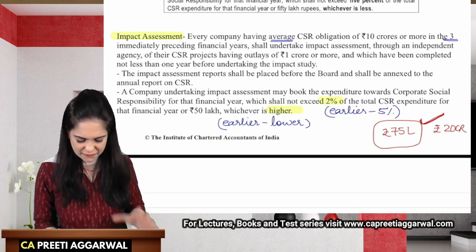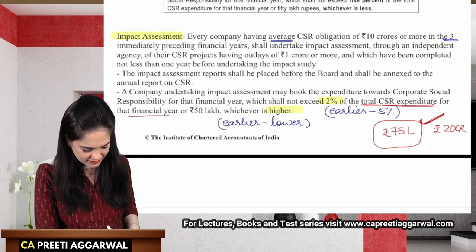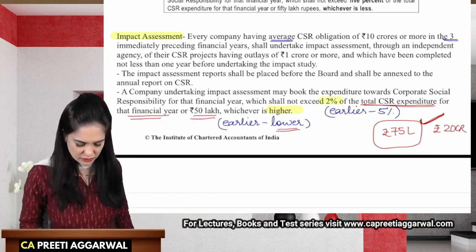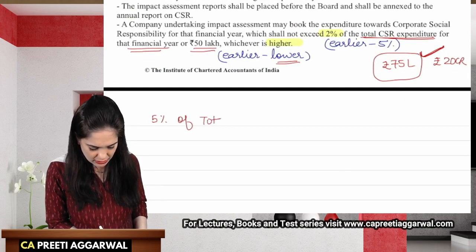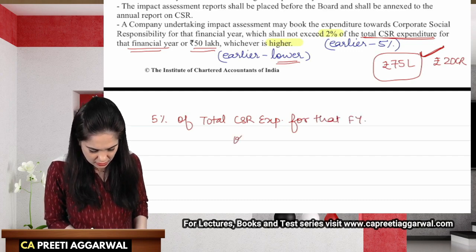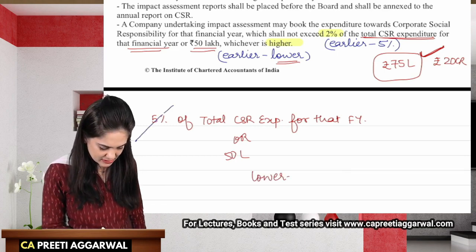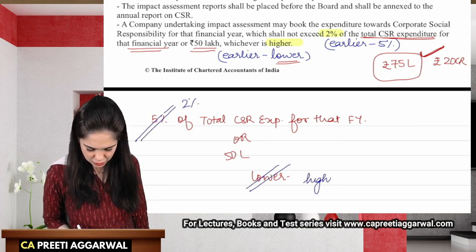So the earlier limit was 5% of the total CSR expenditure for that financial year, or 50 lakhs, whichever is lower. This was the earlier limit. What was the earlier limit? 5% of total CSR expenditure for that financial year, or 50 lakhs, whichever is lower. Now what have they done? This 5% is now changed to 2%, and lower is now changed to higher.